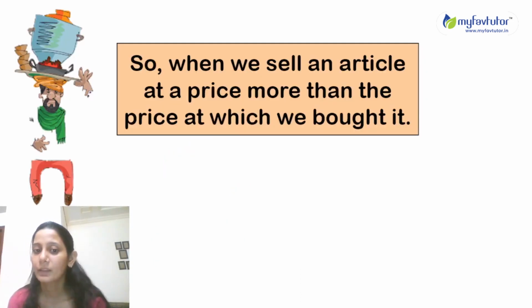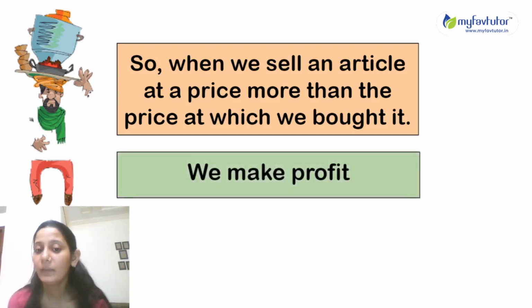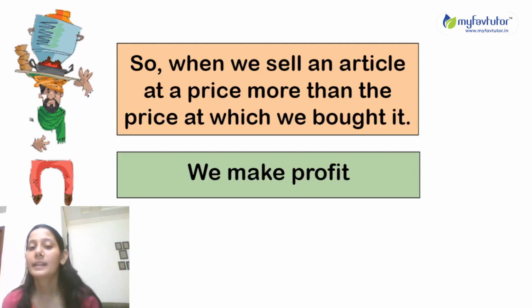Okay. So when we sell an article at a price more than the price at which we bought it, then we earn some money. Okay? That money which we earn is called profit. Whenever a seller sells the article at a price more than at which he has purchased it, then he makes the profit.